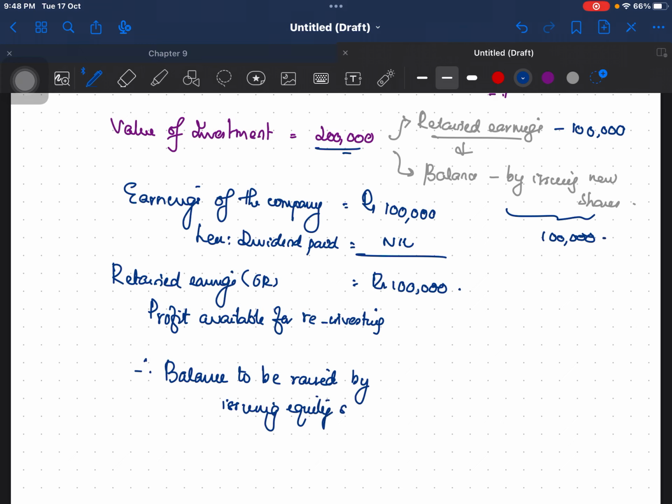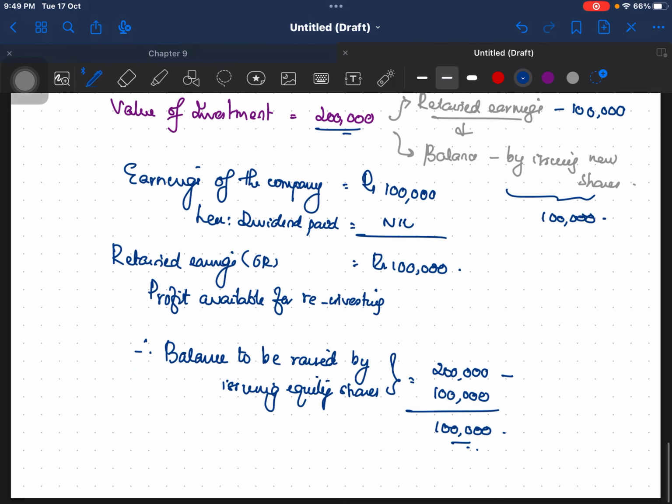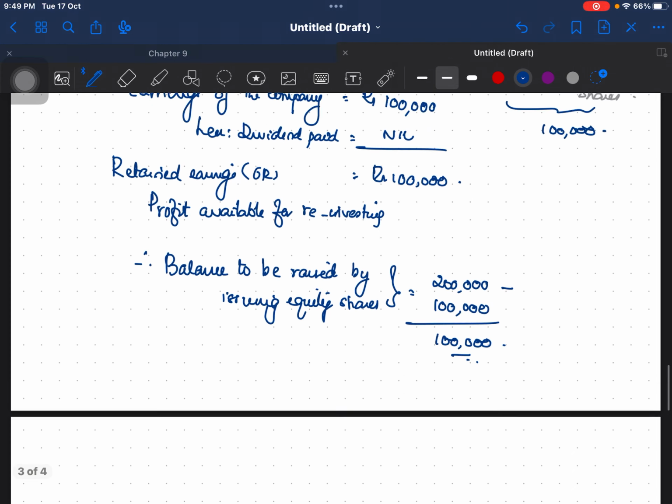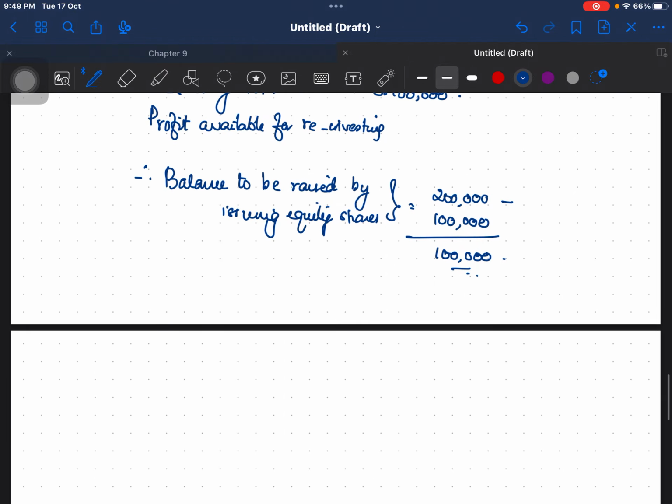By issuing equity shares, that is 2 lakh minus 1 lakh, that is equal to 1 lakh rupees. So you have to raise 1 lakh rupees as equity shares. Okay.